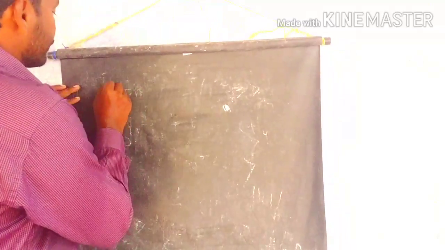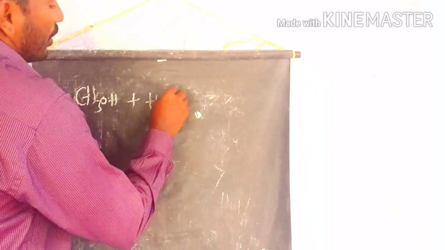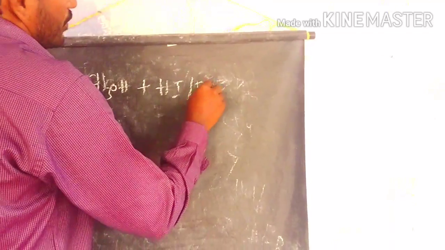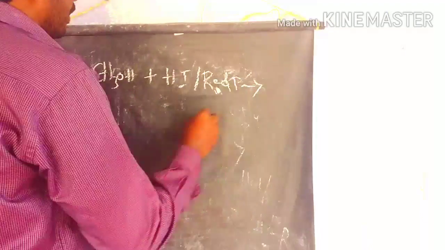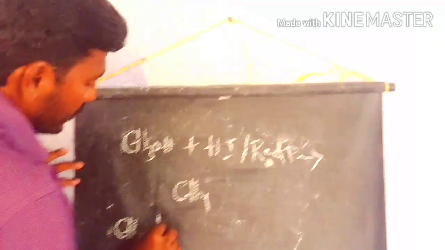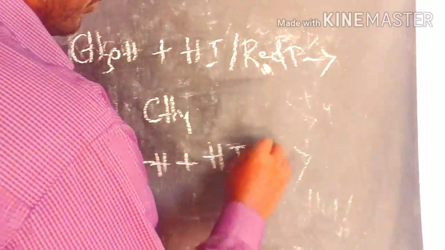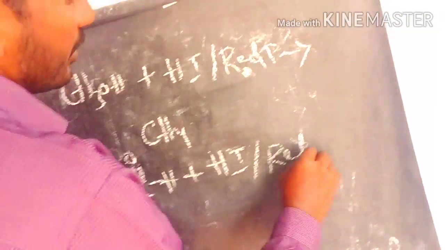Let's discuss some examples here. We start with a simple example, methanol. Methanol, involving in the reduction process with hydroiodic acid under red phosphorus condition, gives methane as the product. Let's take acetaldehyde, which has two carbons, involving in this red phosphorus reduction process.